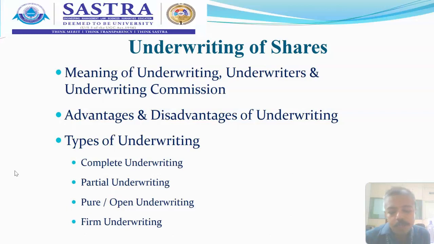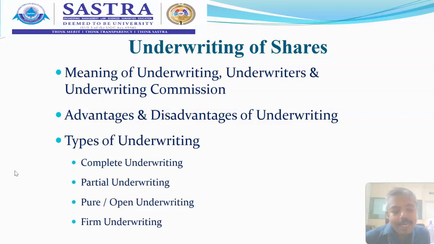So here, out of 1 lakh, only 70,000 have gone to underwriting contract. The remaining 30,000 is kept with the company themselves, under their responsibility. So then it is called partial underwriting. This is the most important understanding everyone should have while attending the multiple choice questions.